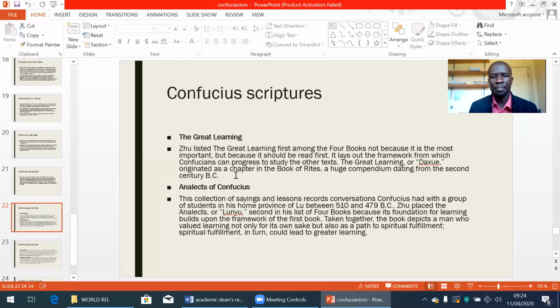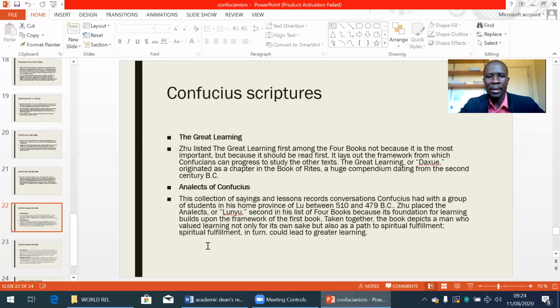2nd century BC. The other text, the Analects of Confucius, is a collection of sayings and lessons that records conversations Confucius had with a group of students in his home province of Lu between 510 and 479 BC.